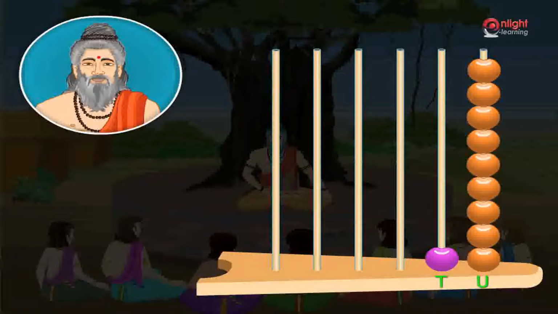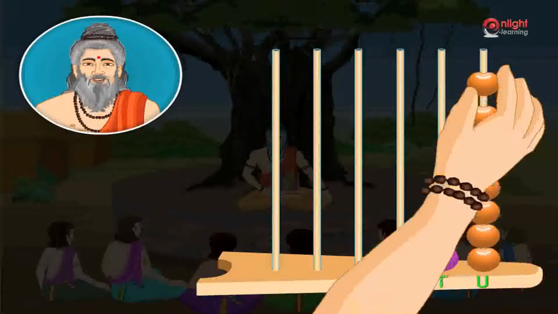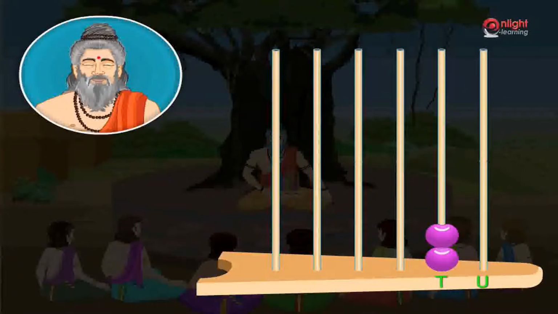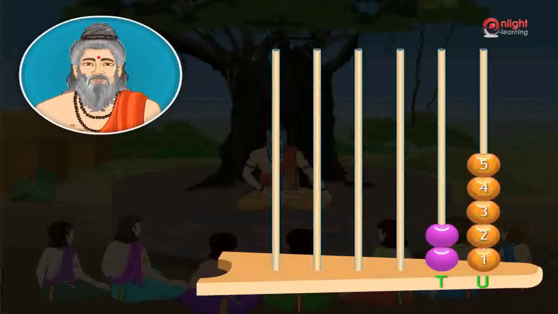For the 20th shloka, we have to remove all the 9 beads from the units place and add 1 bead in the tens place. For the 25th shloka, we should have 2 beads in the tens place and 5 beads in the units place.